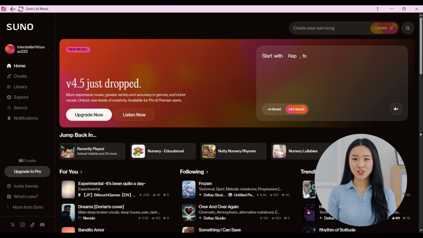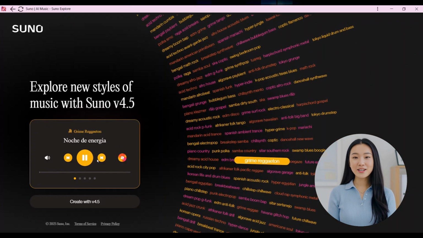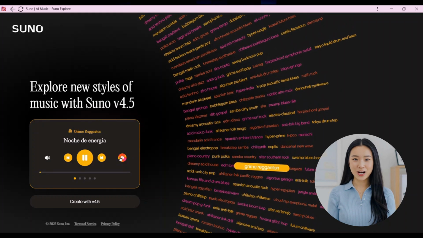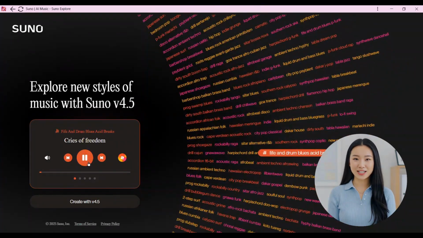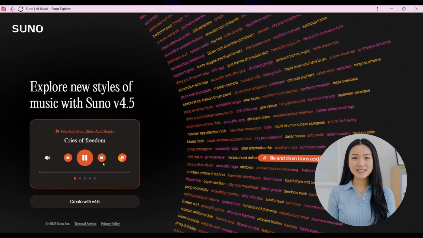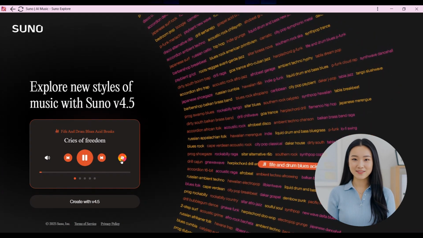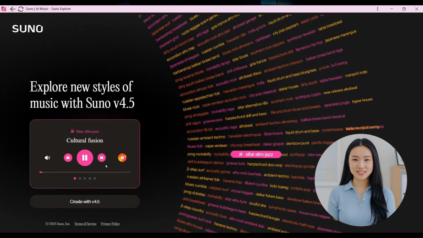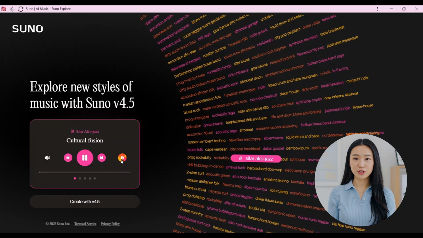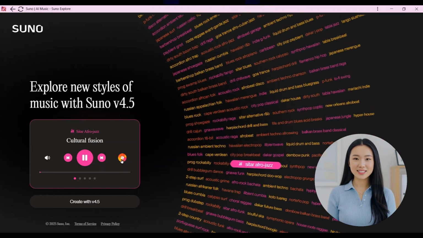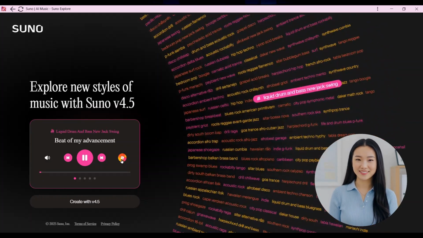The Explore section in SUNO AI showcases the latest and most popular musical styles available on the platform. By clicking on a style name, you can listen to sample tracks and gather inspiration for your own creations. Exploring these styles is a great way to spark creativity and discover new musical directions. There's also a search function that lets you find songs, playlists, or users by entering keywords.